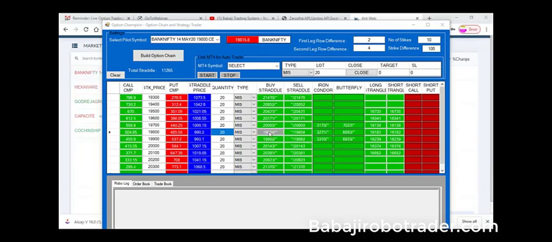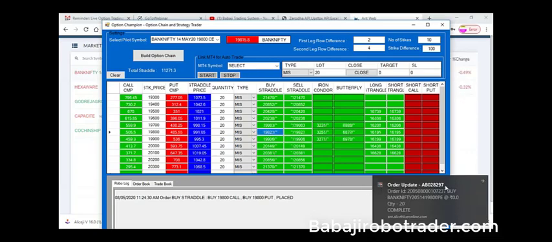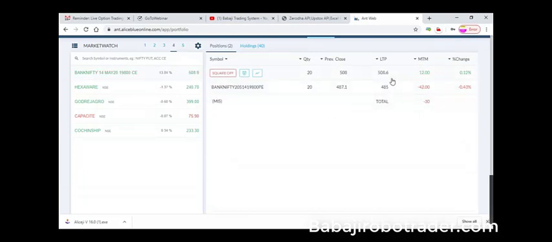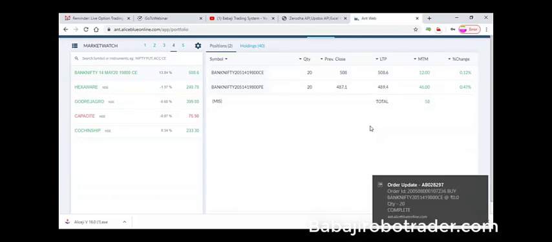First I'm building the buy straddle, just simply pressing this button, so we can see the order update happen instantly, right? We can see in the order book also, at the same time, we got both the buy on the 19,800 call and the 19,800 put option.